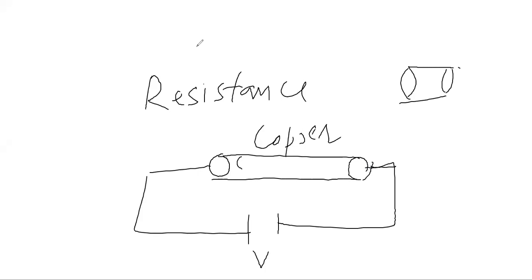If you keep the same potential difference, the magnitude of current will decrease if you place a wood block here. So current will be very low because the resistance will increase. So resistance is a characteristic of the geometry as well as the material.